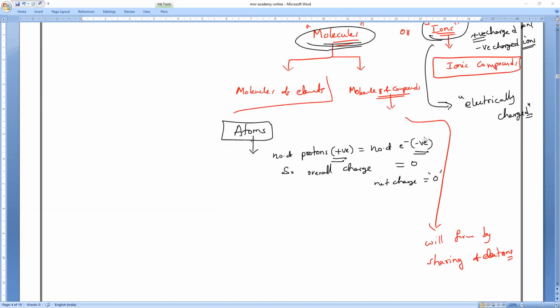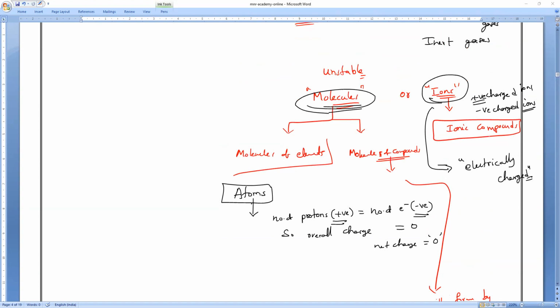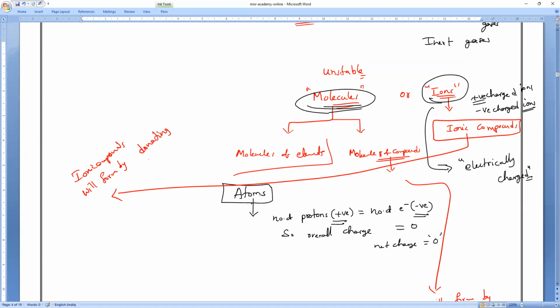Now, ionic compounds will form, very, very important, by donating and accepting electrons. Donating and accepting electrons means completely one will lose the electrons and completely one will gain the electrons. I hope you all understand.